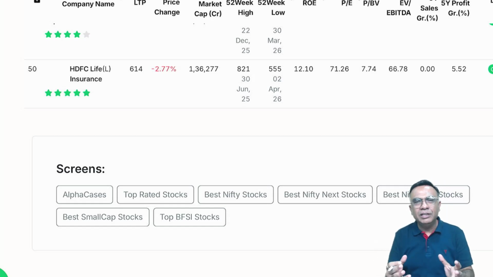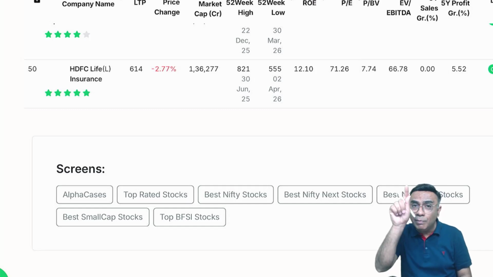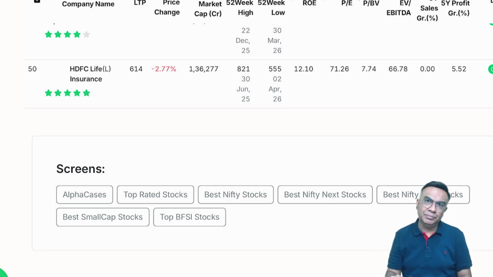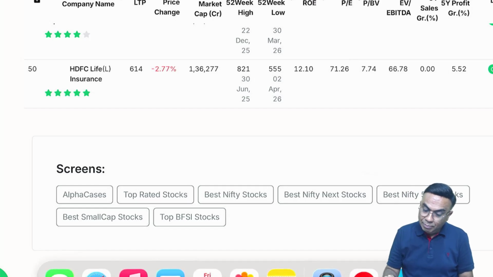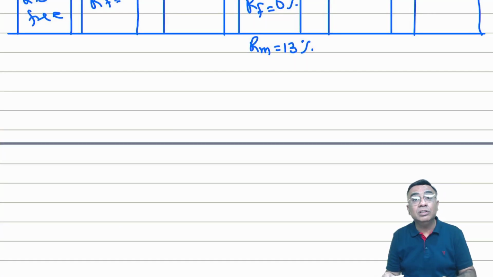Now what does it mean? Nifty is going up by 1% means what? This total is increasing by 1%. Which total? The total of market cap of 50 companies. Okay, so market goes up and down based on this movement.